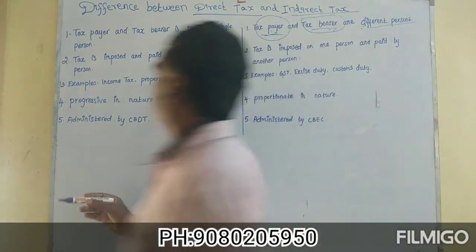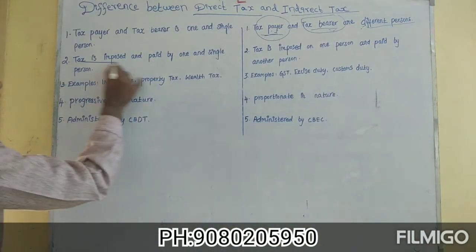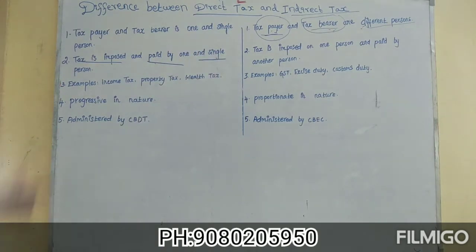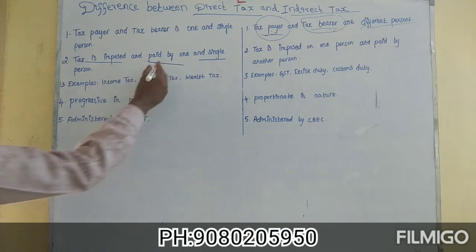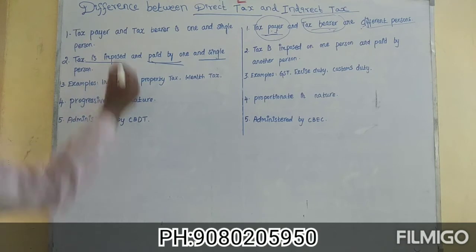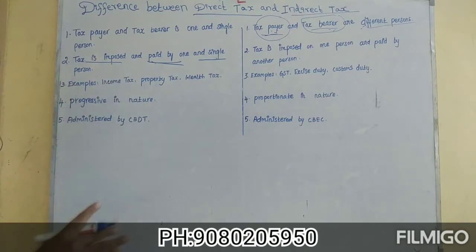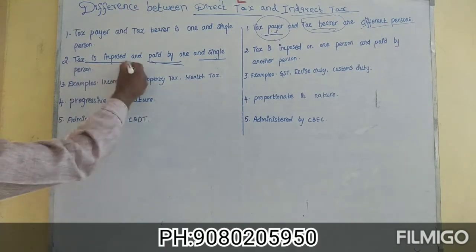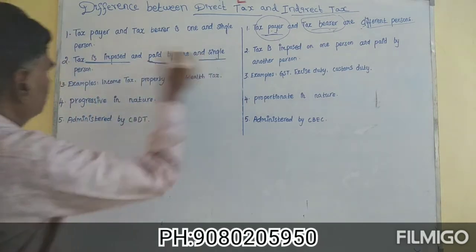Point number 2. Tax is imposed and paid by one and a single person. As already told, tax impose பண்றது person, the same person is liable to pay. That is, for example, income tax, the assessee, the income tax is levied, imposed on assessee. The tax payment is made by the assessee himself. So we can say that tax is imposed and paid by one and a single person.